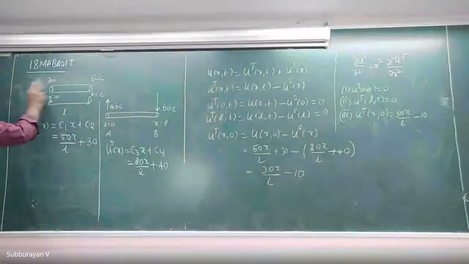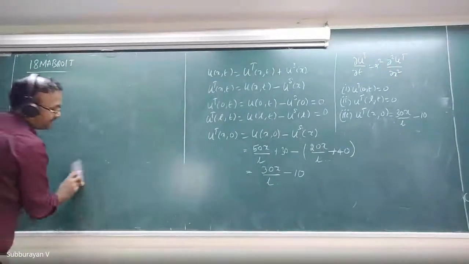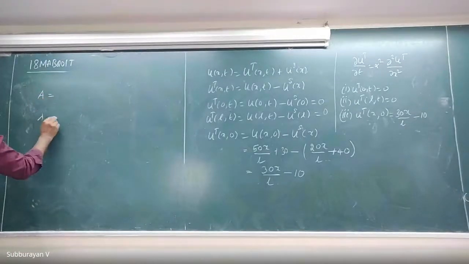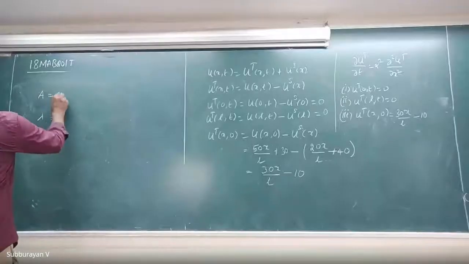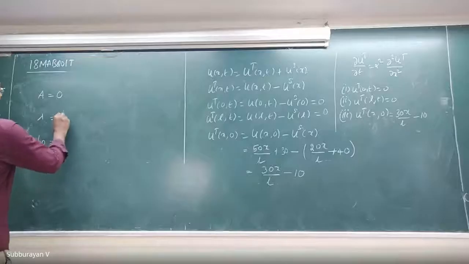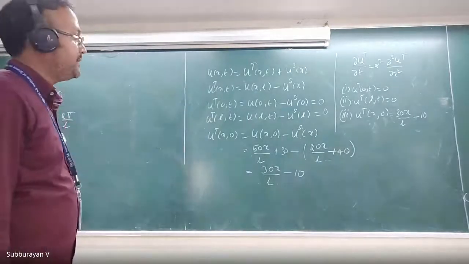Apply the conditions one by one in a suitable solution and then evaluate the arbitrary constants. Tell me what is the value of A, lambda, and Bn. What is the value of A? A is 0. Fine. What is the value of lambda? N pi by L. And Bn, please calculate it.